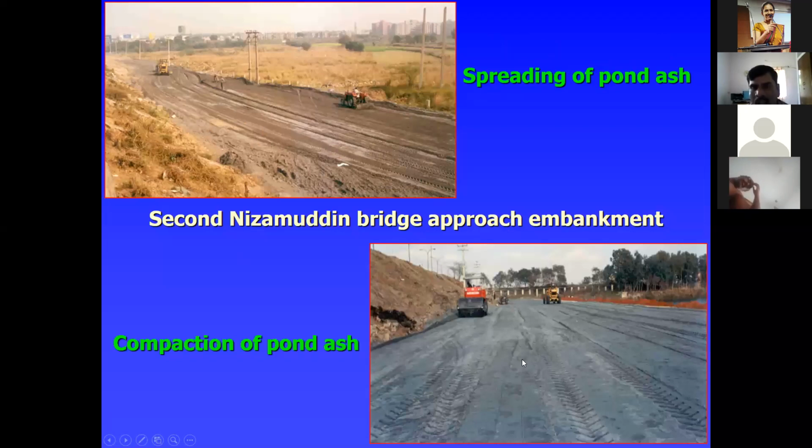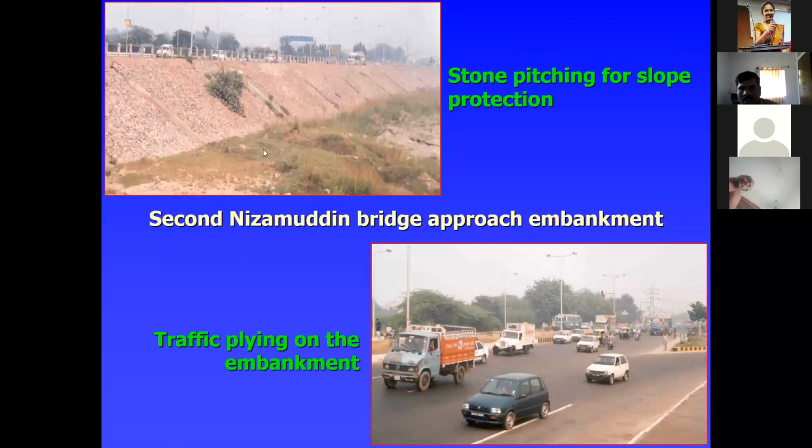Then it has to be compacted using vibratory rollers. That's very important. They have to spread it and compact it properly. See, stone pitching for the slope protection is to be provided. This is what was discussed in the earlier slides: the thickness, and the different layers of fly ash to be compacted. We provided stone pitching for the slope protection.